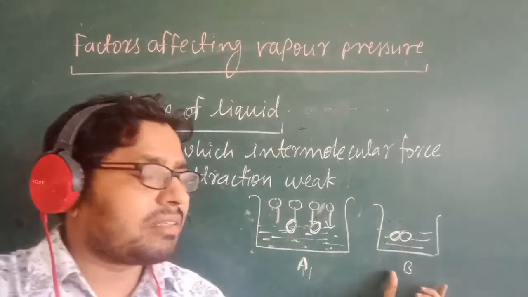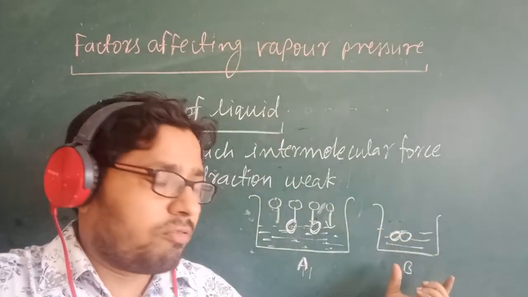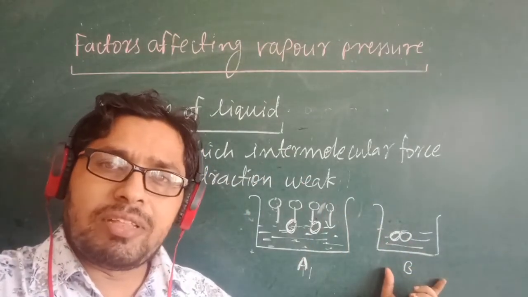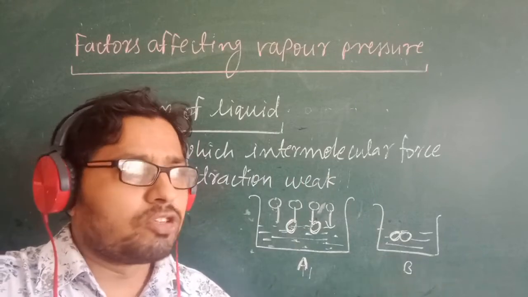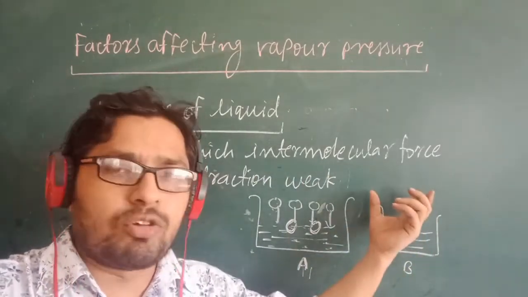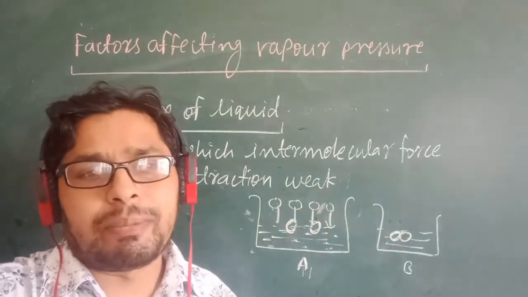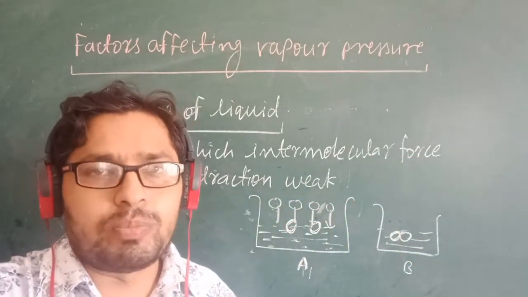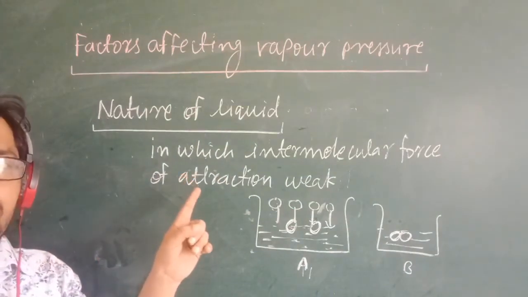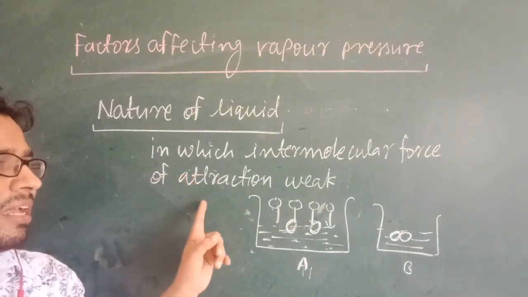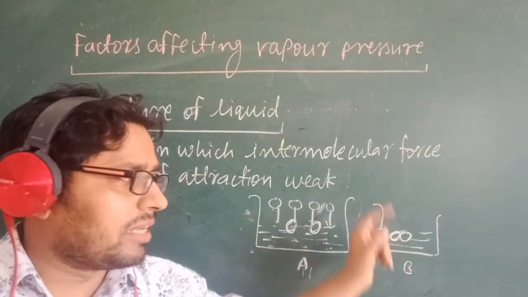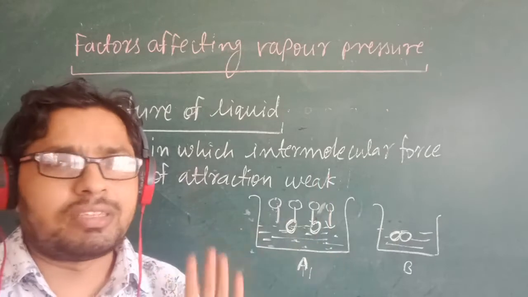But if the intermolecular force of attraction between the particles of the liquid is high, they are not going to convert into vapor easily. If they do not convert into vapor, they do not apply pressure. So that is the second factor. If the intermolecular force of attraction between the liquid particles is weak, the vapor pressure is high. If it is strong, the vapor pressure is low.